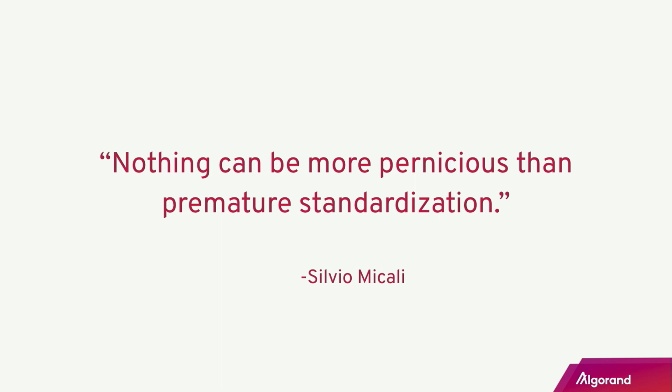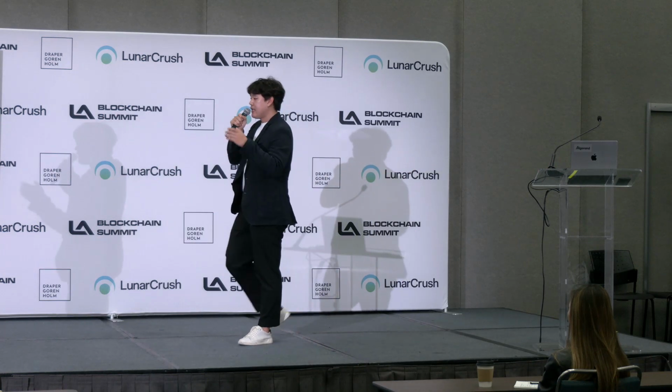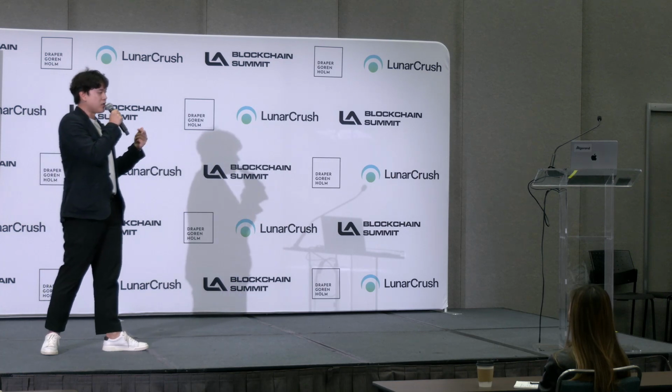So this is a quote our founder, Silvio Micali, said in one of the fireside chats. The moderator asked him, hey, why isn't Algorand using EVM? Like, why aren't you doing it? Because that's the most widely used virtual machine out there. Well, this is what he said. He said that nothing can be more pernicious than premature standardization. Blockchain technology is a new technology. And EVM is great. It's powerful, and it does great at what it's doing. But it doesn't cover every use case. And in such a new technology, we need to cover everything that the blockchain could be used for.